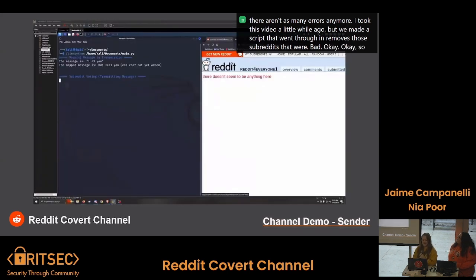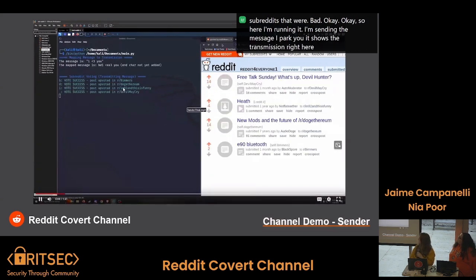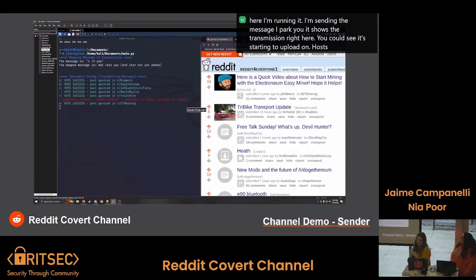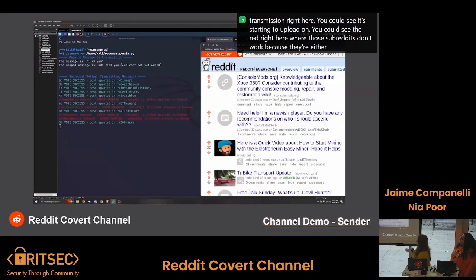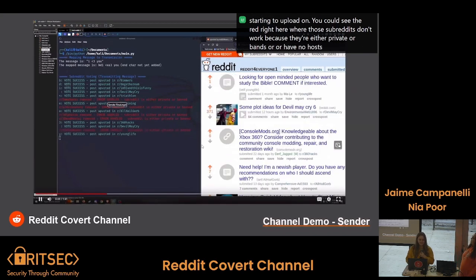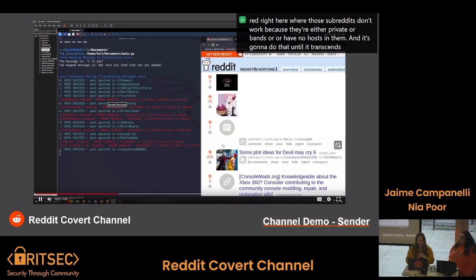Okay, so here I'm running it. I'm sending the message, I heart you. It shows the transmission right here, and you can see it's starting to upvote on posts. You can see the red right here, where those subreddits don't work because they're either private or banned or have no posts in them. And it's going to do that until it transmits the whole message.